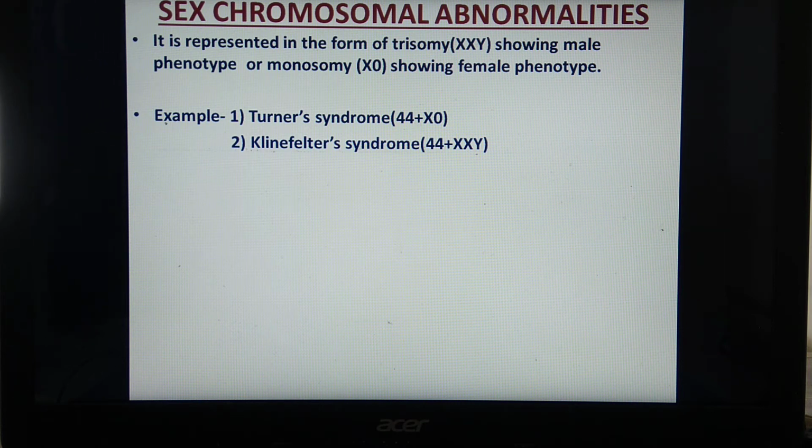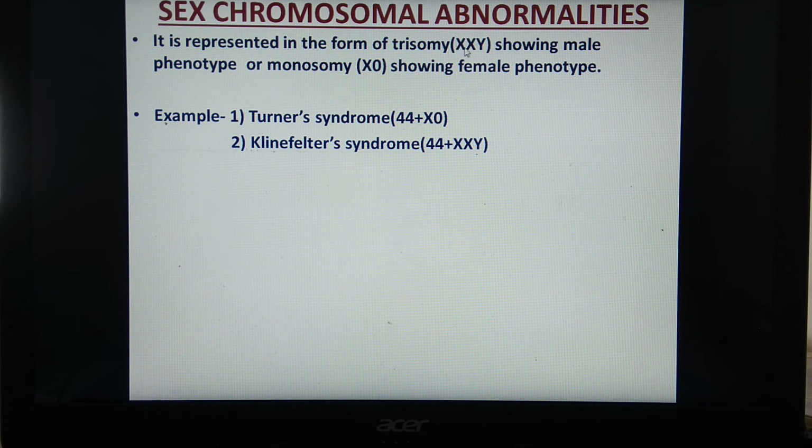What are these sex chromosomal abnormalities? As you know, we have 2 types of sex chromosomes, XX and XY. But sometimes abnormality in the number of chromosomes takes place. It may be in the form of trisomy, that is XXY.